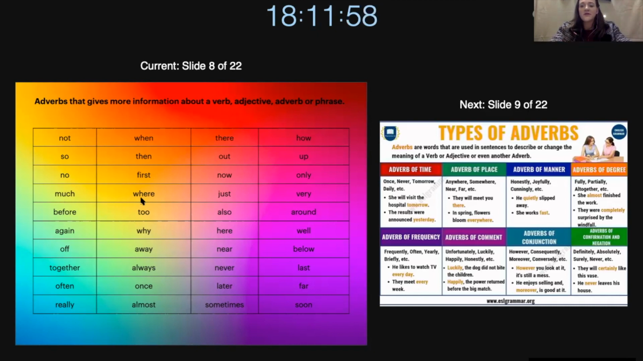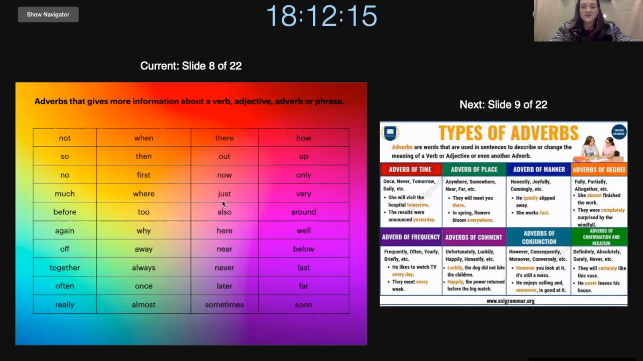Next, we have where. Where is looking for a location. So where are you from? Or where are you at the moment? Are you at work? Are you at home? Are you at school? Are you outside? Who knows? So where are you?